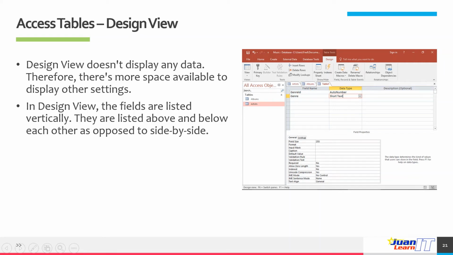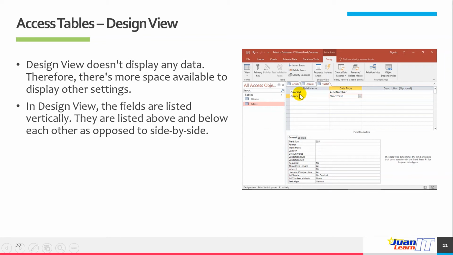In design view, instead, the fields are displayed next to each other from top to bottom instead of side by side. Design view allows you to create or change the table, form or other database objects and configure the fields. In design view, you can see the data type listed next to each field.